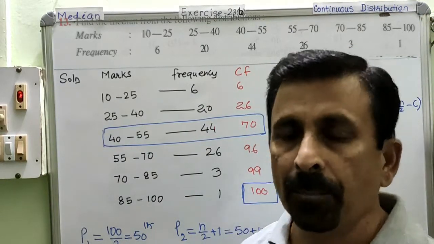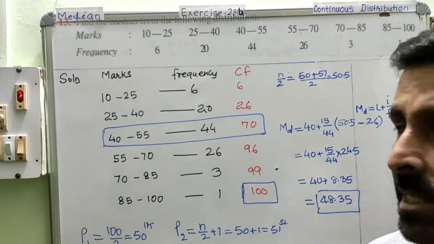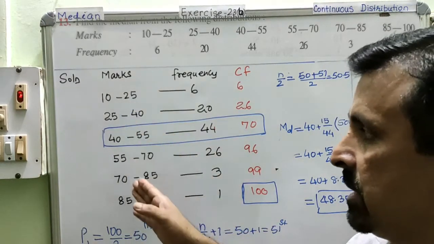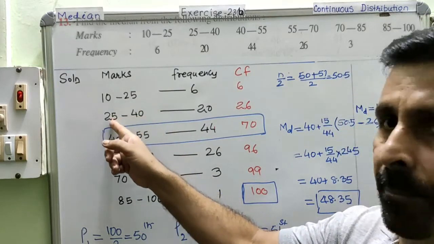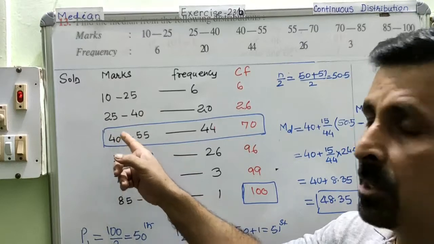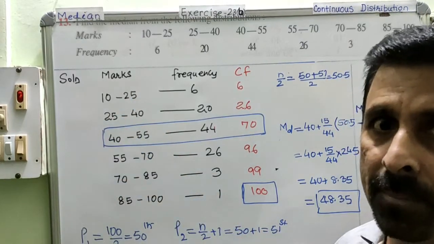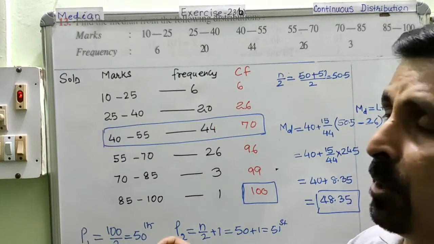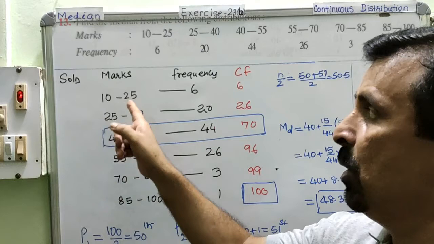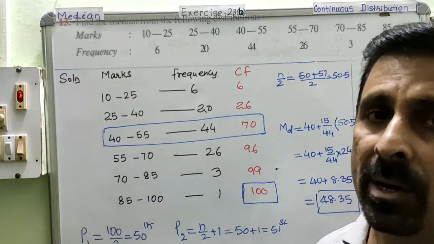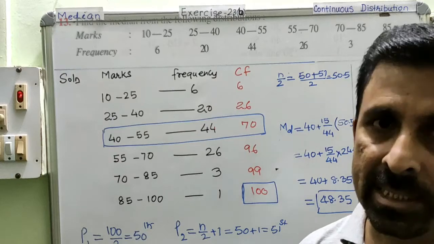Am I very clear? Why I am telling you this is because there is a possibility that you may have a class interval of a different type, where you may not have these two the same. If the upper limit and the next lower limit are not the same, such class intervals are called inclusive class intervals.